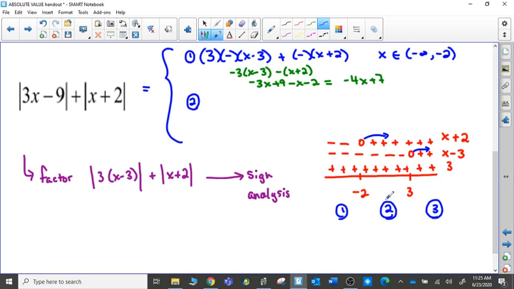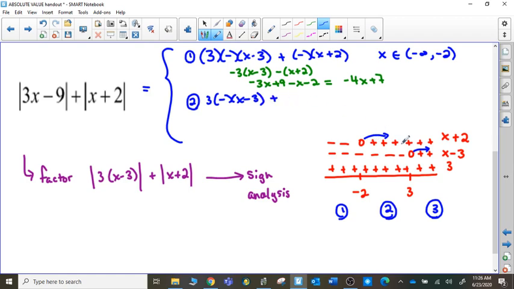All right, second section, between negative 2 and positive 3. So mimicking the question, the 3 is positive, no changes. The x minus 3 factor is negative in this section, so I'm going to have a negative in front of that x minus 3. Adding to mimic the question.